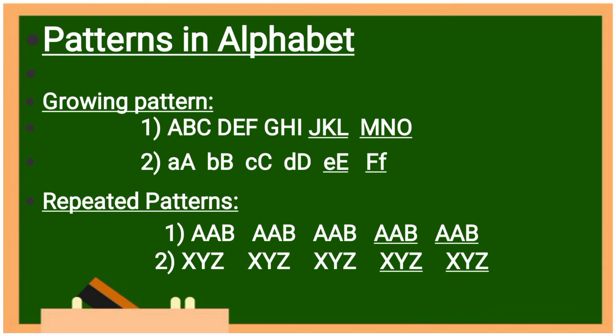Okay. Now repeated pattern. See the repeated pattern. Again same rules. Either numbers, geometrical shapes, whatever it be, we have to just repeat that thing. Okay. AAB, AAB, AAB. So again what will come? AAB. Like that in the second example.